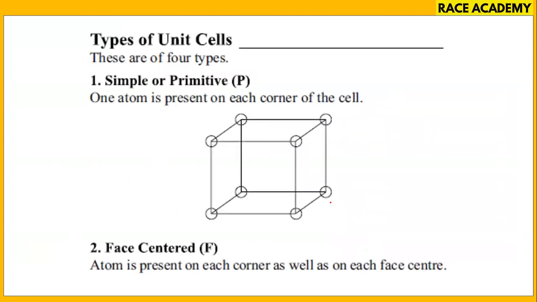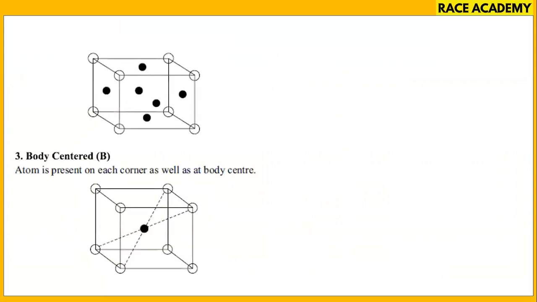Now types of unit cells: simple or primitive. This is where one atom is present at each corner of the unit cell, that is called simple. Face centered: atoms present at each corner as well as at the center of each face. See here, this is corner, this is face centered, and body centered. See, an atom is present on each corner as well as at the body center. This is body centered. This is corner.